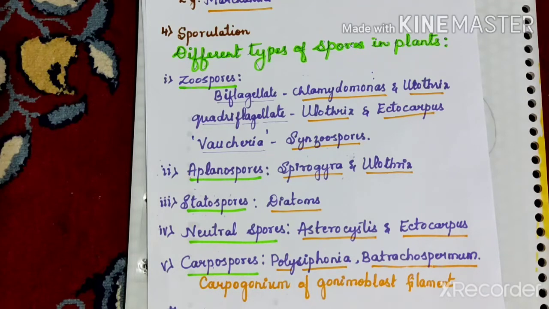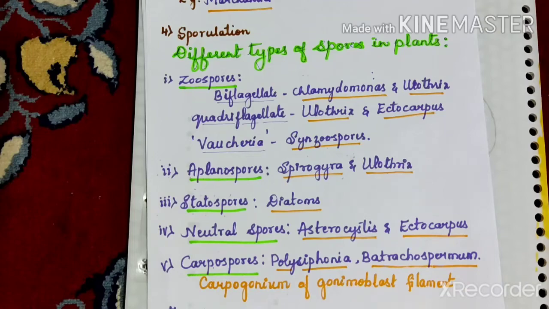So these spores which are produced in brown algae, and these are non-motile spores and are produced within the specialized cells called as tetrasporangia. And these are produced on a diploid plant, but the spores are haploid.